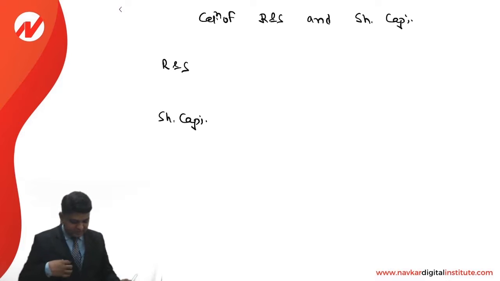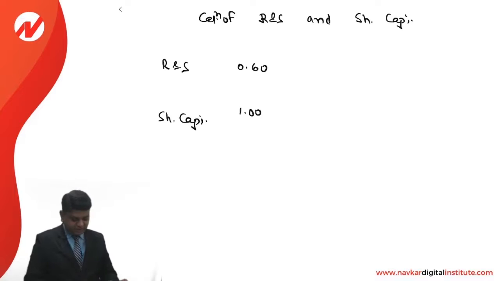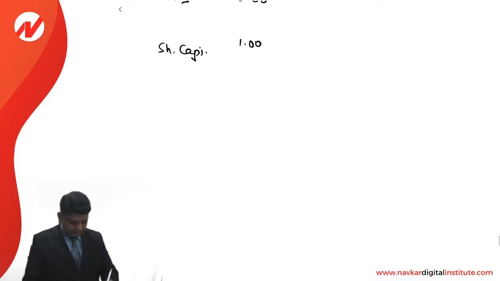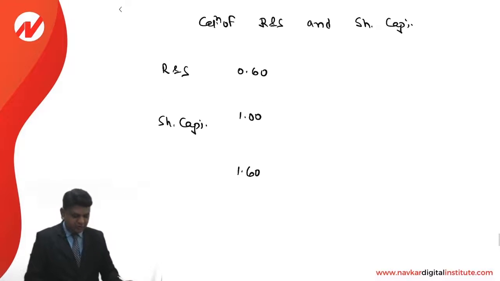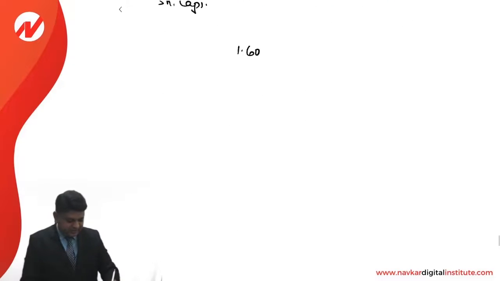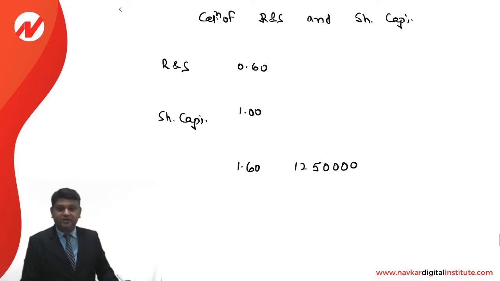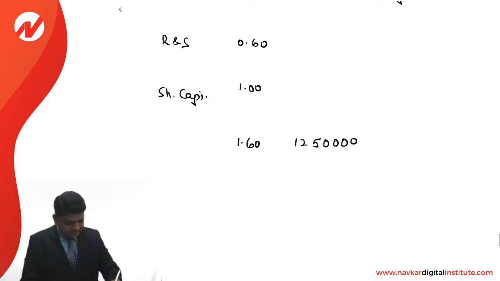Reserves and surplus to share capital is 0.6:1. So the total is 1.60. Net worth is 12,50,000. So what will happen? We can compute the reserves and surplus as a balancing figure.